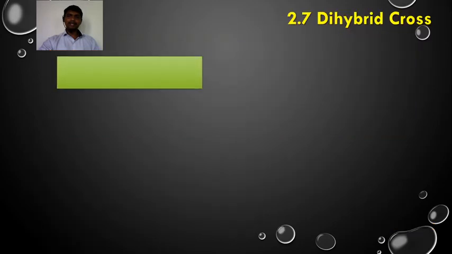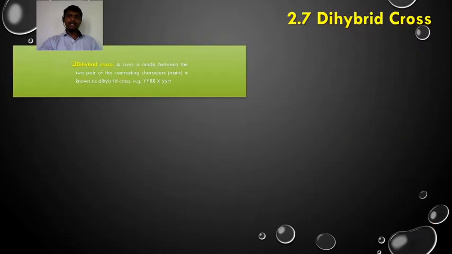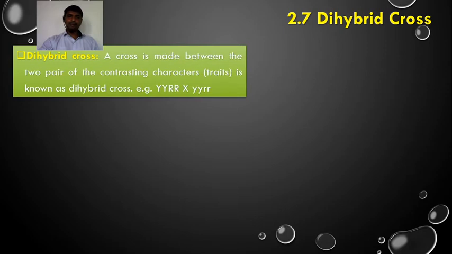Now in this lecture we are going to start the dihybrid cross. So what is a dihybrid cross? Di means two. A cross made between two pairs of contrasting characters or traits is known as a dihybrid cross. For example, when a cross is made between a parent having the genotype capital Y, capital Y, capital R, capital R, and the other parent having the genotype small y, small y, small r, small r.